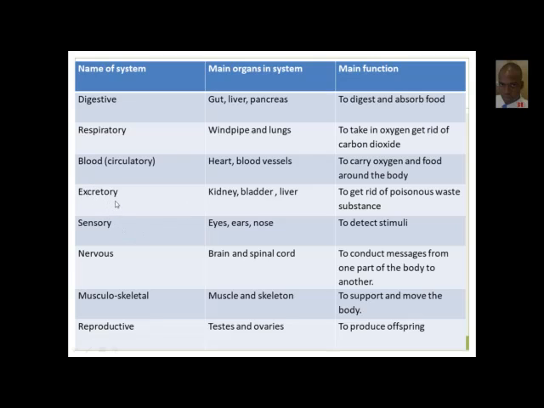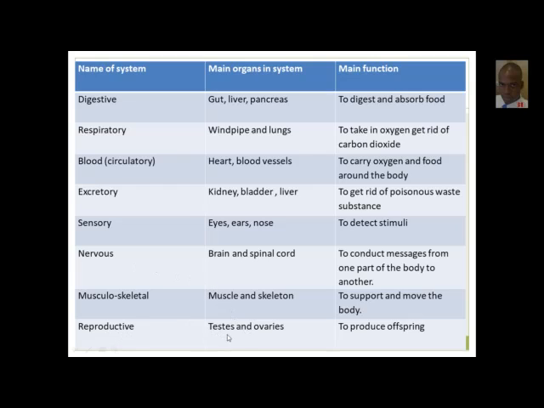Another system is the excretory system. It's made up of the kidney, the bladder, and the liver, and even the skin. And their role is to ensure that the body gets rid of all the poisonous substances in there. The sensory system, your eyes, your ears, your nose, your tongue, your skin, all of it is to detect stimuli. So if you understand what I'm saying, the organs now will work together on a team, in a group, in order to achieve one major goal, or maybe more than one major goal, right?